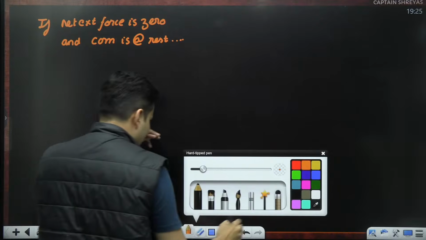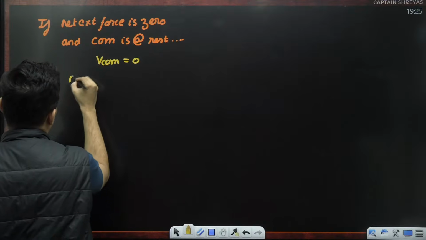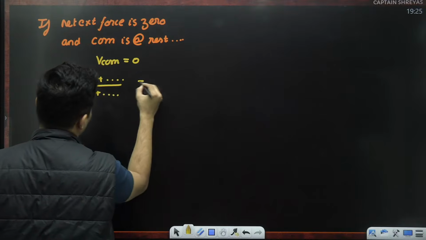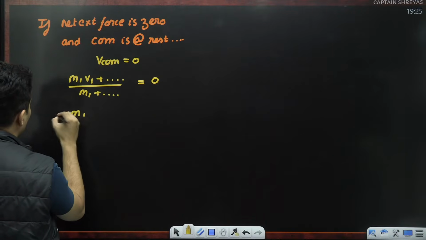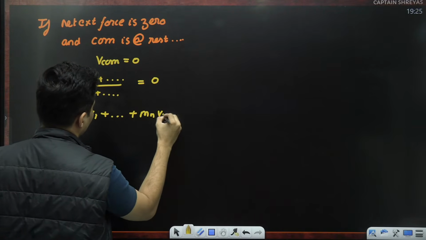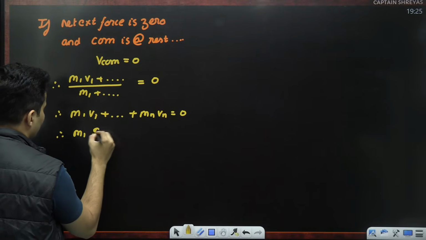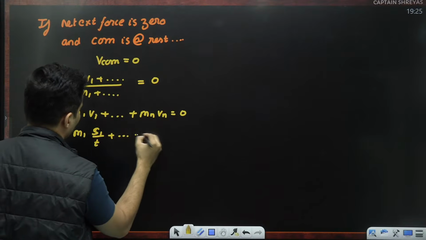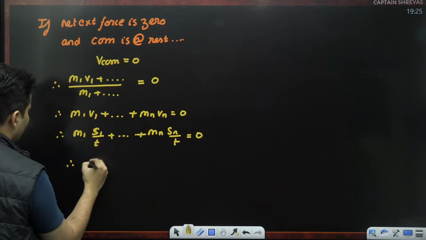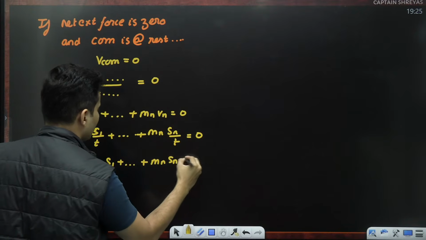Then, because center of mass is at rest, that means VCOM is 0. Therefore, M1 V1 plus dot dot dot whole thing divided by M1 plus dot dot dot is 0. That means numerator is 0. That means M1 V1 plus dot dot dot till Mn Vn is 0. But velocity is displacement by time. So, M1 displacement by time plus dot dot dot Mn displacement by time is 0. Time cancels. So, I'll get M1 S1 plus M2 S2 till Mn Sn is equal to 0.